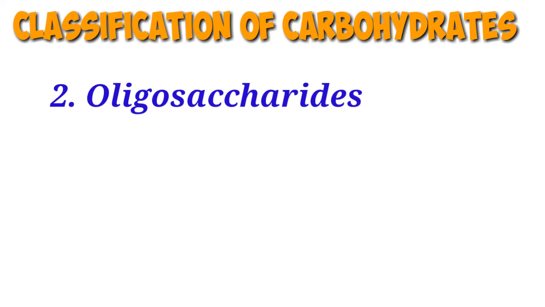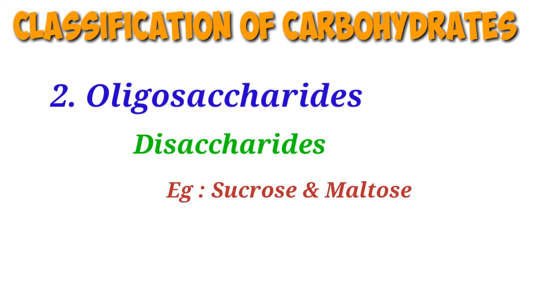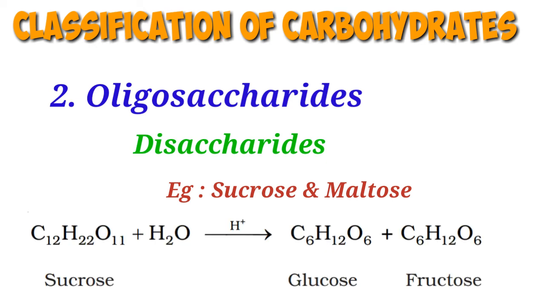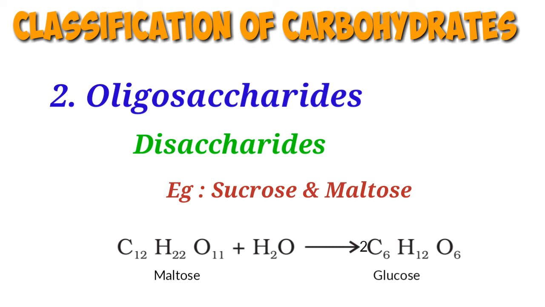Among these, disaccharides are very important ones. Sucrose and maltose are examples of disaccharides. The two monosaccharide units obtained on hydrolysis of a disaccharide may be the same or different. For example, sucrose on hydrolysis gives one molecule each of glucose and fructose, whereas maltose gives two molecules of glucose only.